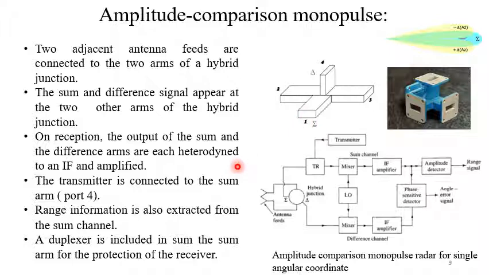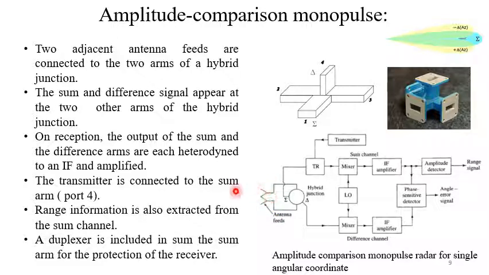On reception, the output of the sum and the difference arms are each heterodyned to an IF and amplified. So this receiver is basically a heterodyne receiver. The transmitter is producing the signal with the help of TR, transreceive. It is a kind of duplexer type of thing. It will switch it to the sum channel, and the power is distributed equally into antenna feeds.